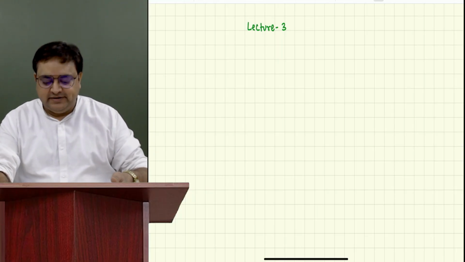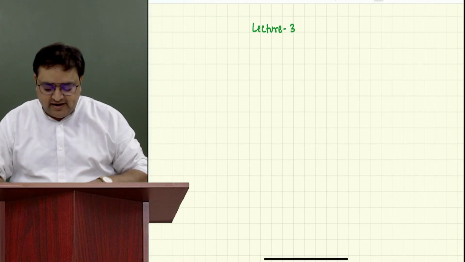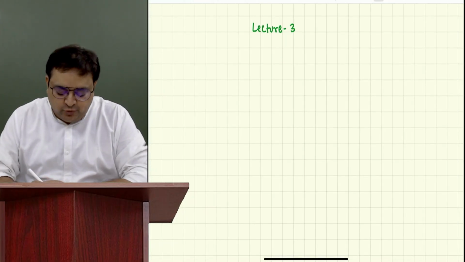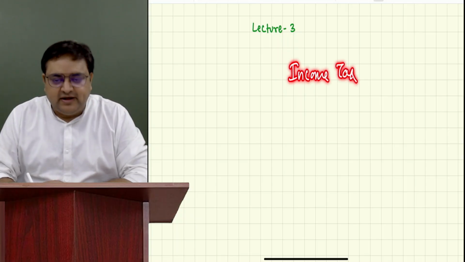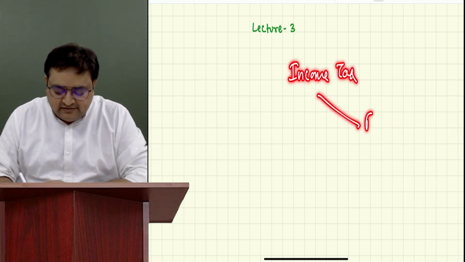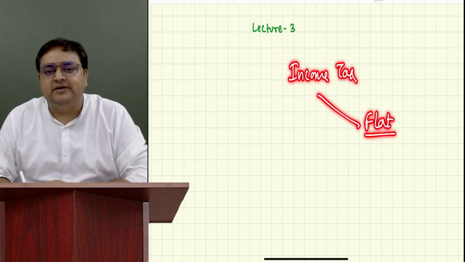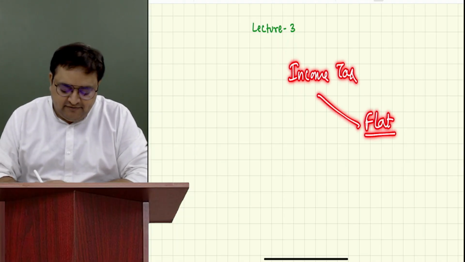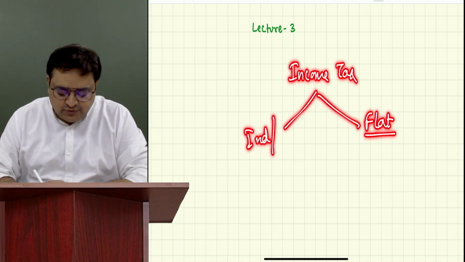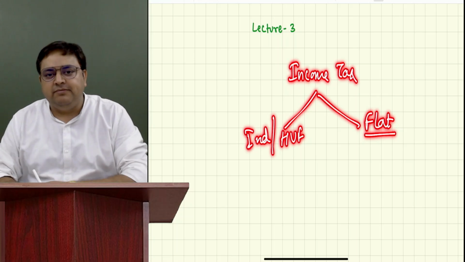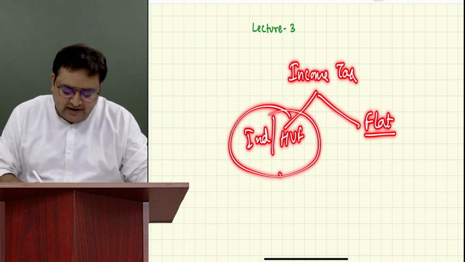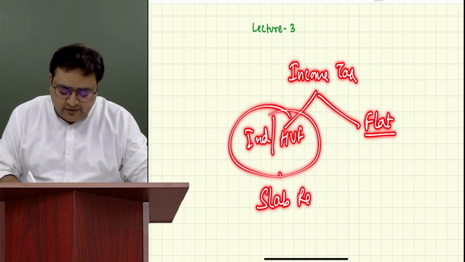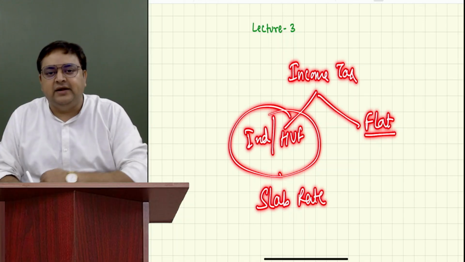So in the last lectures, we have done how to compute the income tax. So we understand that income tax can be computed. We have a flat rate system also, but that is for companies and partnership firms. Mainly, we are more concerned with individuals for our CA Intermediate level. Individual, HUF, AOP, BOI, I will tell you more about them, they have to pay tax on slab rate. So we understand what a slab rate is: 0 to 4, 4 to 8, 8 to 12, and so on.